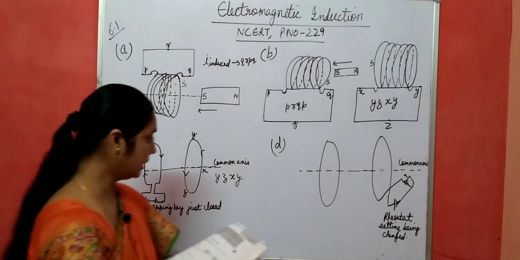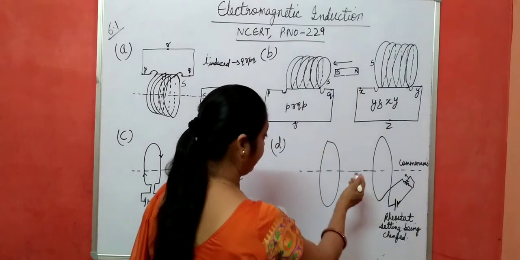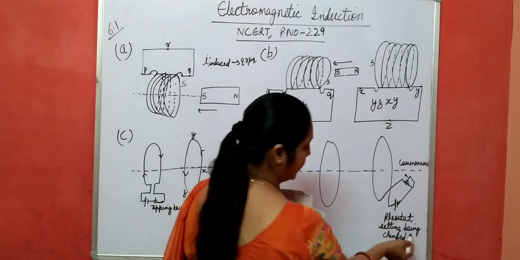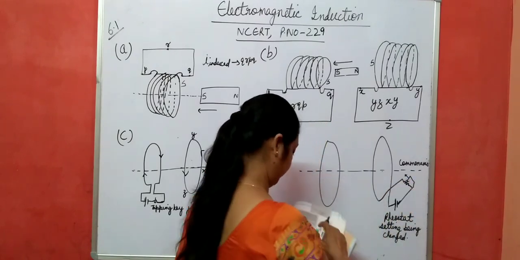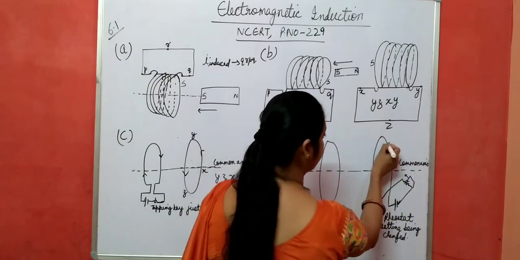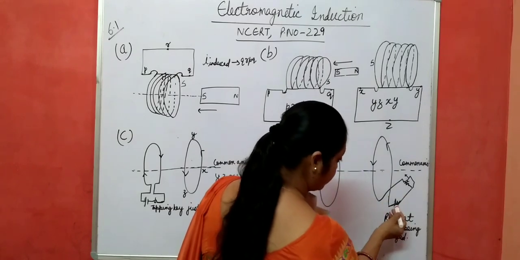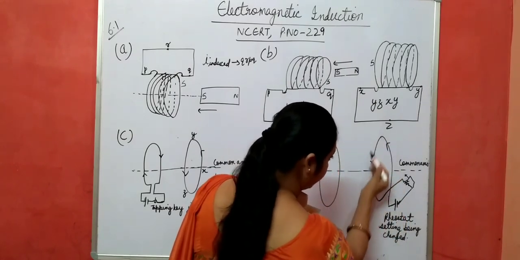Okay, then again the last one. Here the rheostat setting is being changed, just set the rheostat at the minimum position. The direction of current is also given anti-clockwise. This is the positive terminal, so current is flowing like this one.